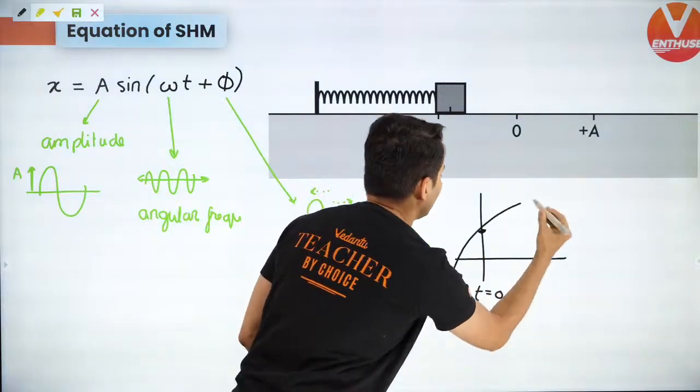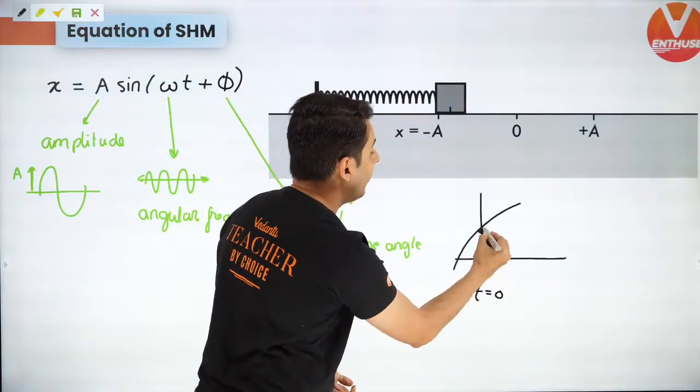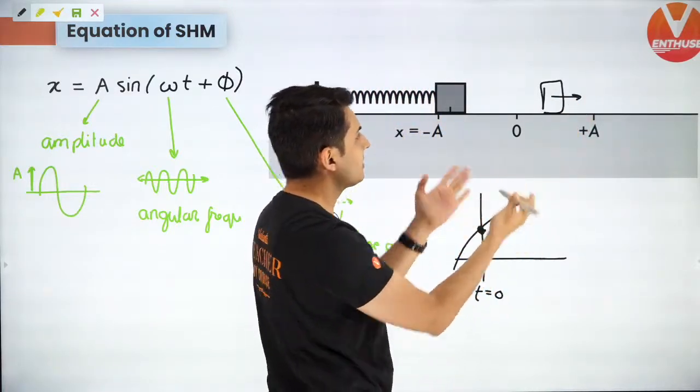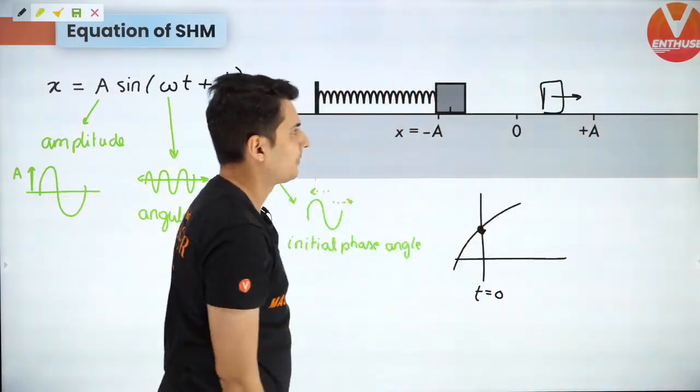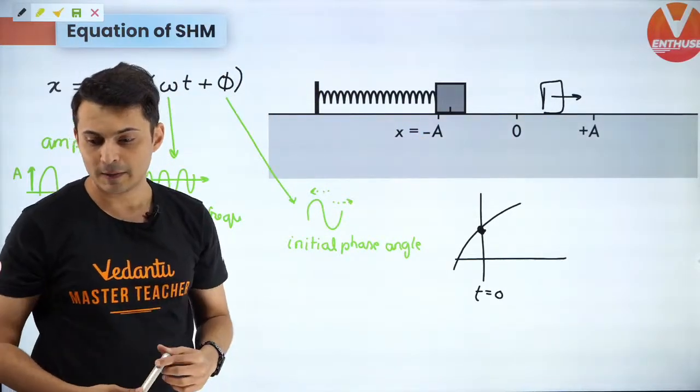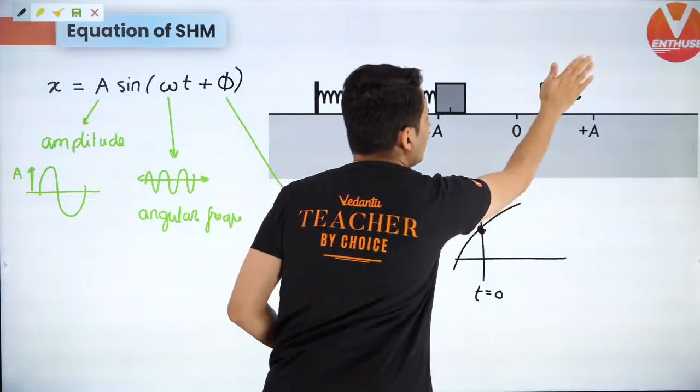So if the graph goes like this, then I can understand already the particle was here, the block was here, and when I opened my eyes, the block was already in motion. It was already in motion somewhere here, in between. I hope this is clear.